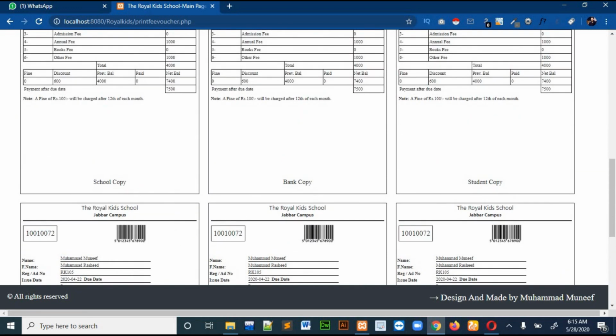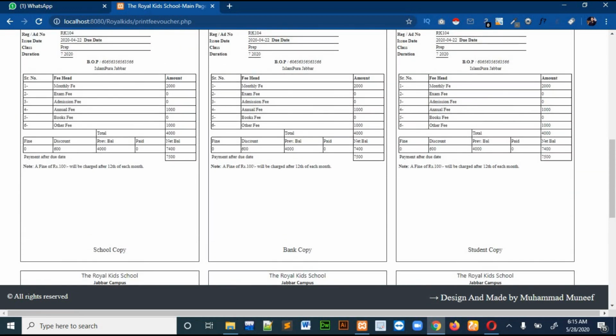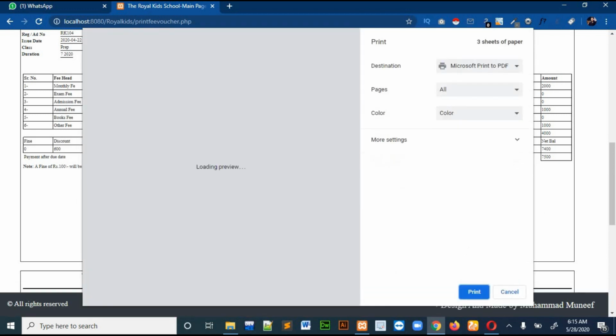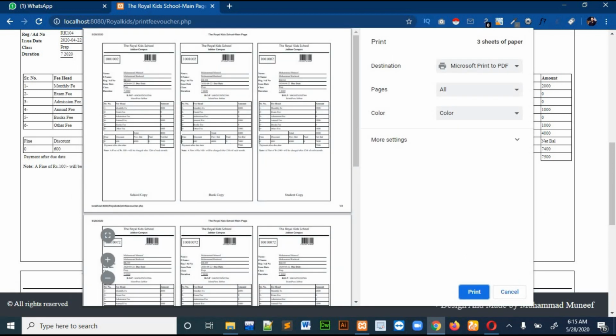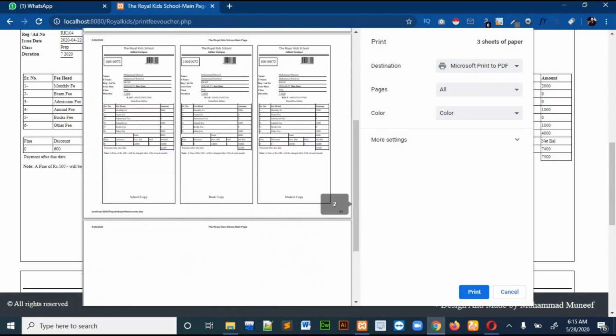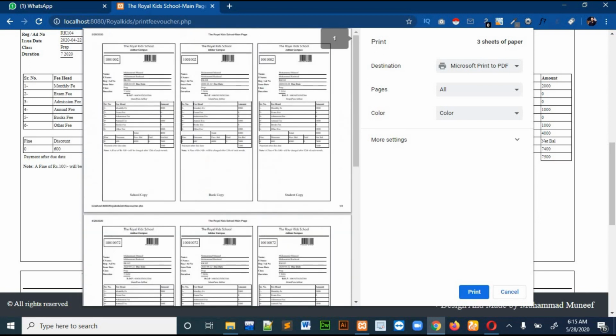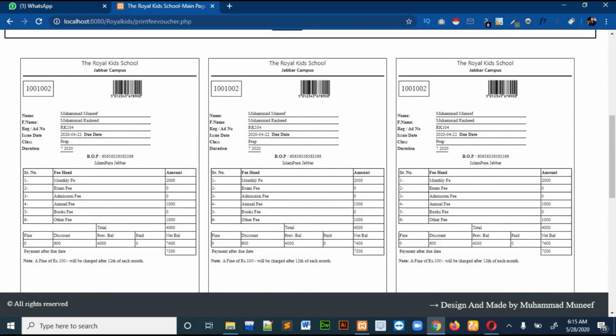Okay, so now you just have to take the print of those vouchers by just pressing Control P, and all the vouchers will be shown like this, and you just have to take the print from the browser. Okay, so you can see that the vouchers are quite comprehensive.